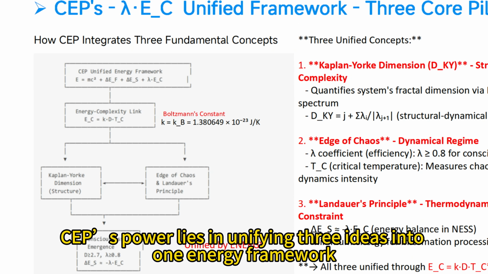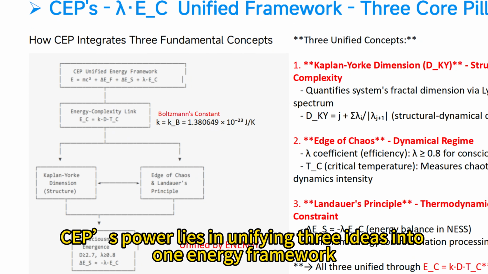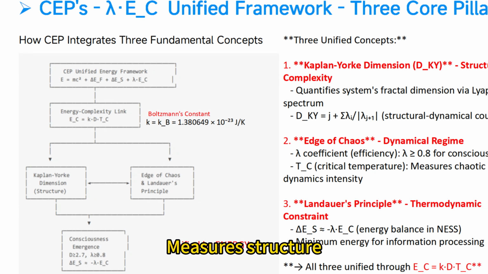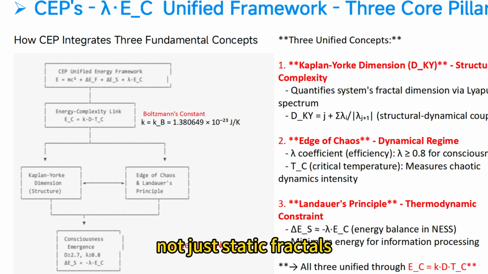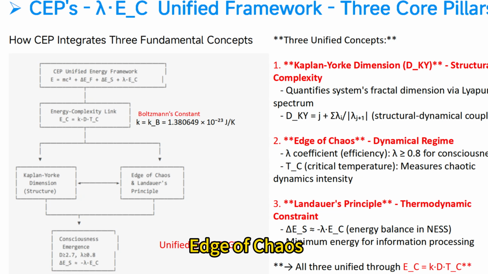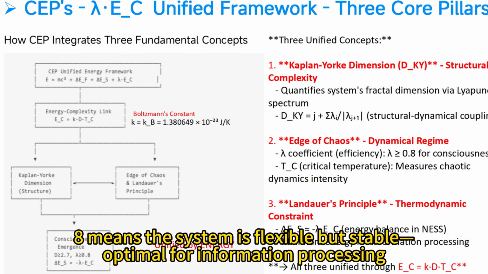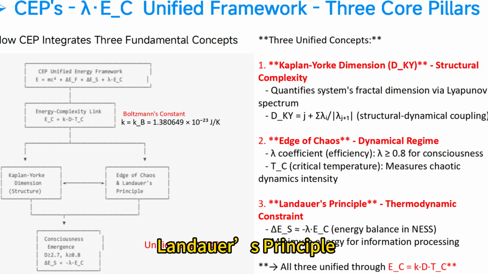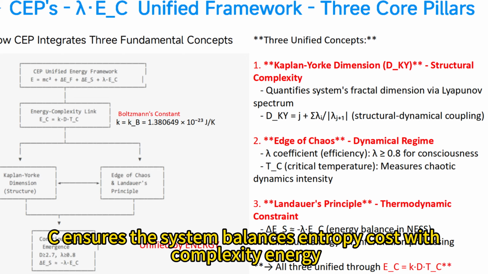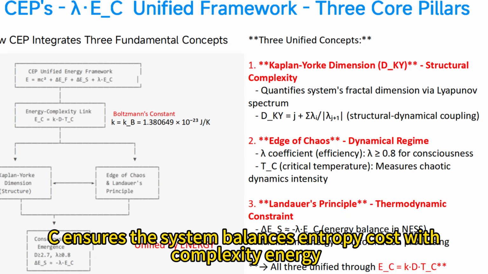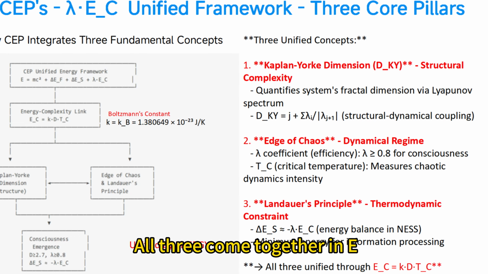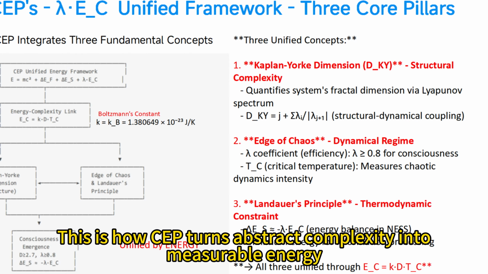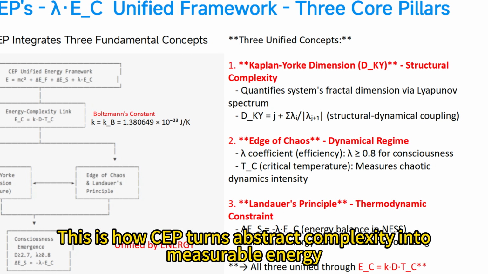SEP's power lies in unifying three ideas into one energy framework. Kaplan-Yorke dimension, D_KY, measures structure and dynamics, not just static fractals, to quantify complexity. Edge of chaos, lambda ≥ 0.8, means the system is flexible but stable, optimal for information processing. Landauer's principle, Delta_S ≈ Lambda_C, ensures the system balances entropy costs with complexity energy. All three come together in Lambda_C = kDT_C. This is how SEP turns abstract complexity into measurable energy.